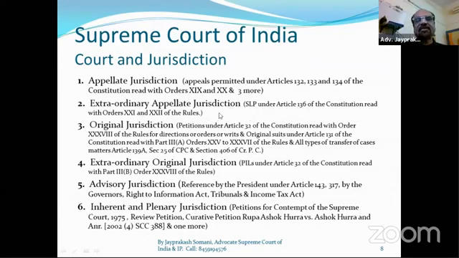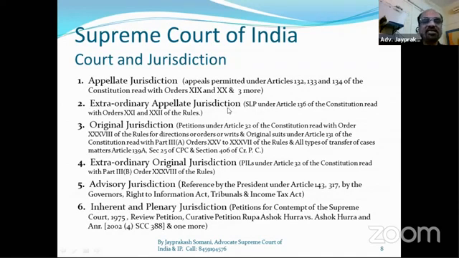But friends, via the High Court, when we are coming, that is always better. Try to take the appeal certificate from the High Court. If the High Court is denying, even then we can file SLP, special leave petition, under extraordinary appellate jurisdiction.